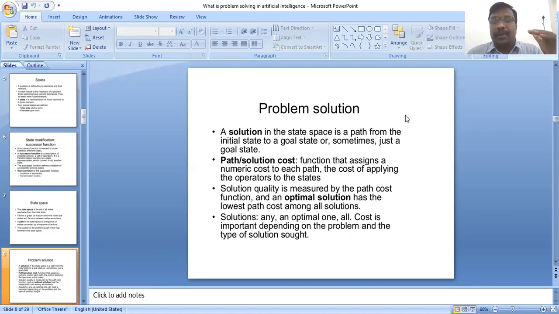Cost is very important, depending on the problem and the type of the solution. And the types of solutions are next.